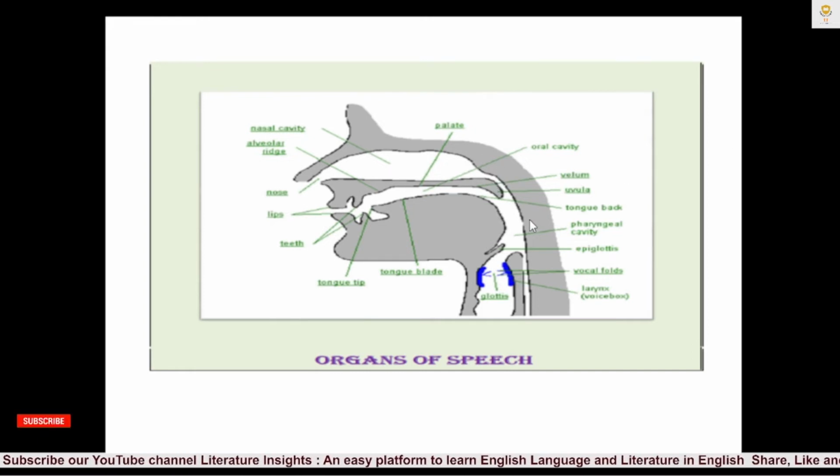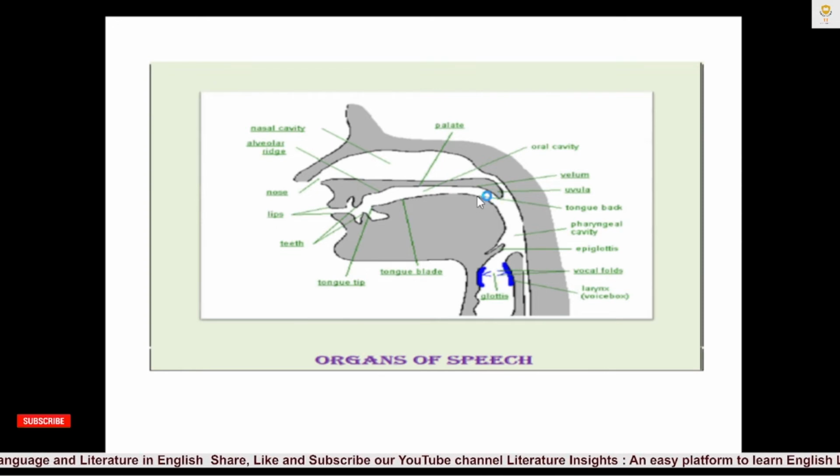Now here you can see the uvula. Uvula is the pendant fleshy lobe in the middle of the posterior border of the soft palate. So it occurs at the border of the soft palate. Here you can see this portion is called the uvula, and the uvula is a fleshy part of our soft palate.